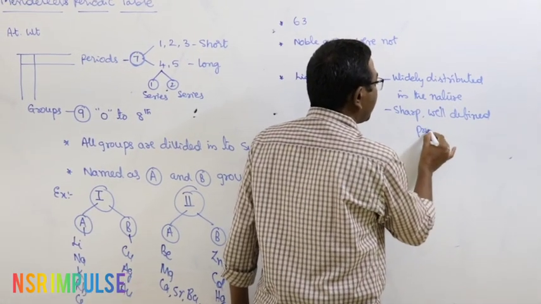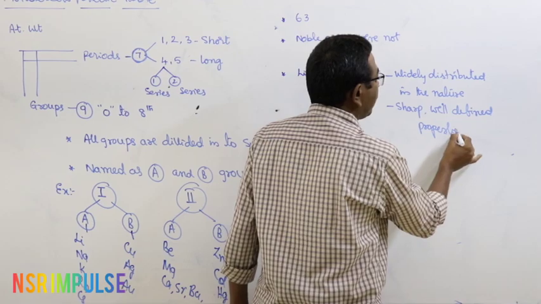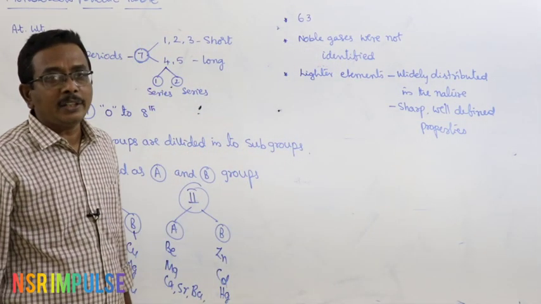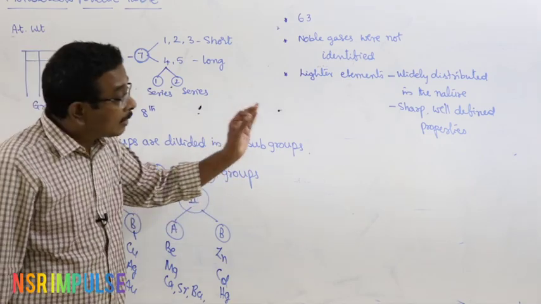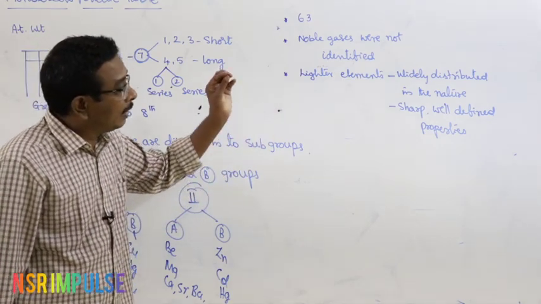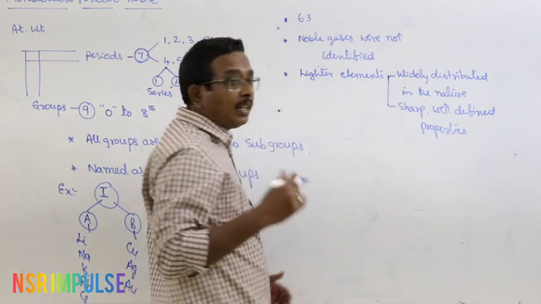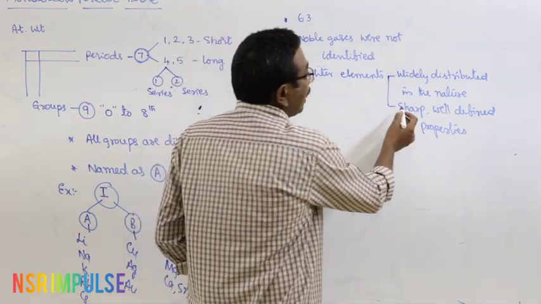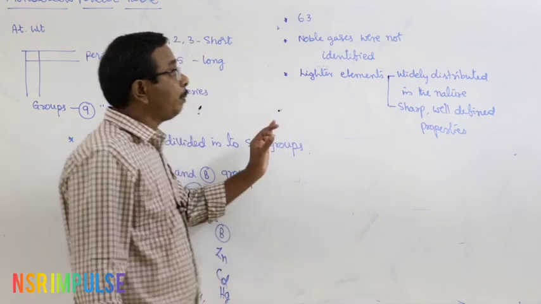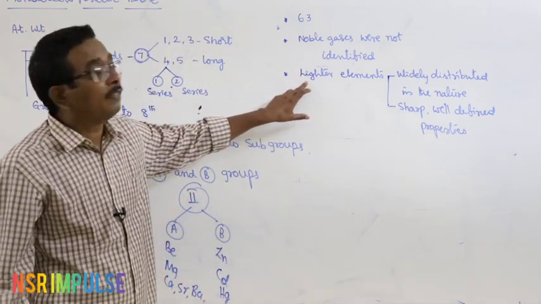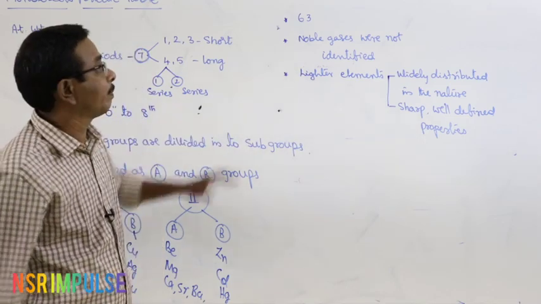What is the meaning of the sharp, well defined properties? They are having sharp melting points, sharp boiling points and considerable densities. Means they are widely distributed in the nature, they are naturally occurring, and at the same time they have sharp, well defined properties. Who are they? Here lighter elements are having that nature.